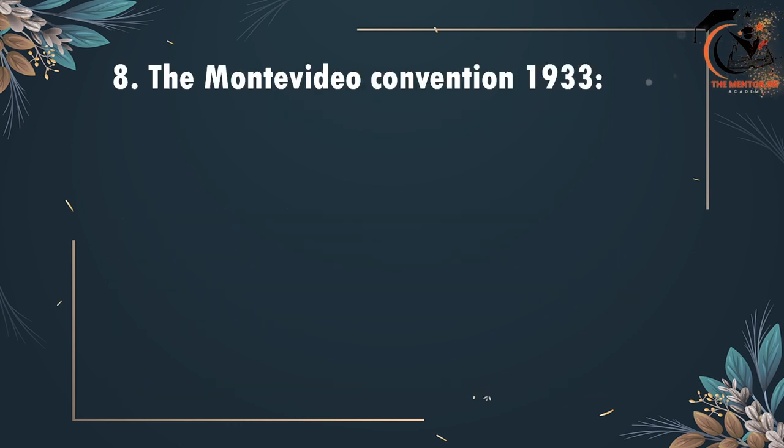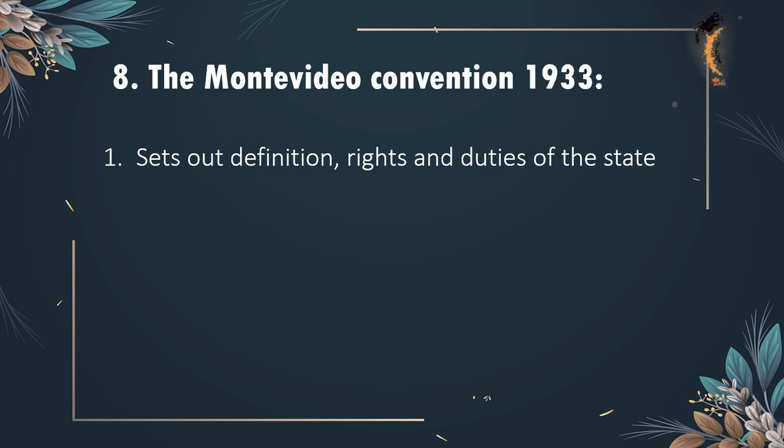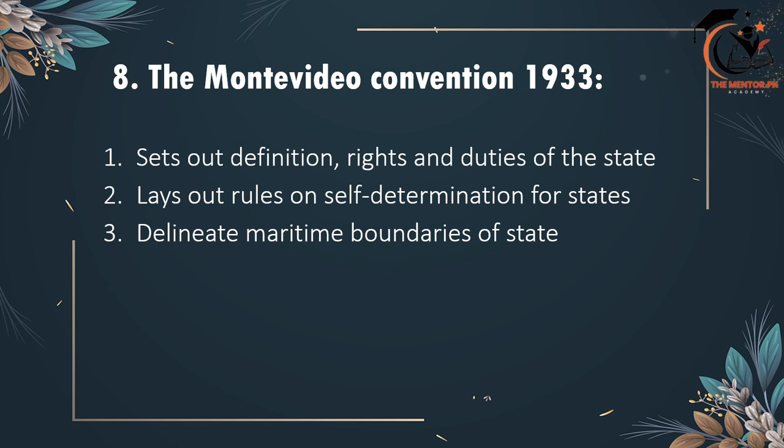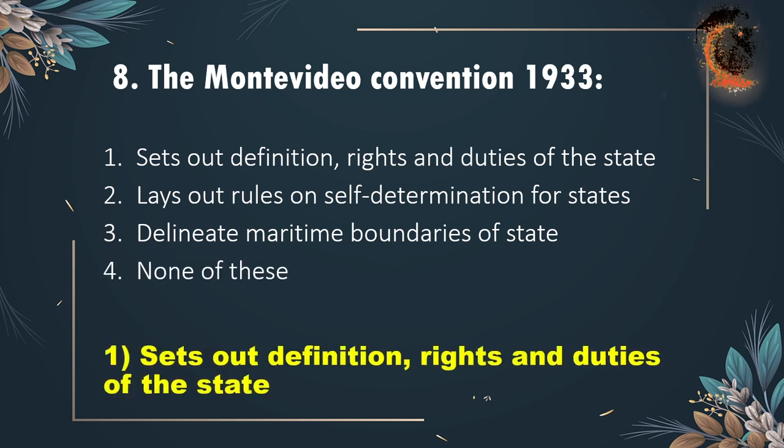Eighth है Montevideo Convention 1933 sets out definition, rights and duties of the state, lays out rules on the self-determination for the states, delineate maritime boundaries of the states, or none of these. Correct option है option 1, set out definitions, rights and duties of the states.